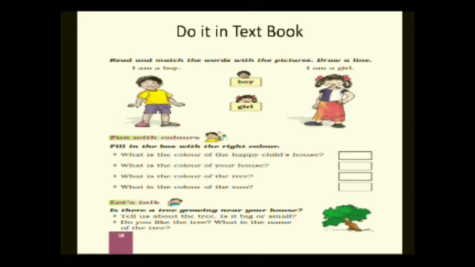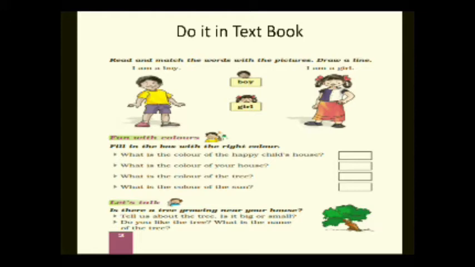Children, now open your textbook, page number 2. Be ready with your textbook. The very first thing, read and match the words with the pictures. Draw a line. Now here children, there is a picture of a boy as well as a girl. What is the spelling of boy? B-O-Y, boy. Spelling of girl? G-I-R-L, girl. So here are 2 pictures, one of a boy and another of a girl.